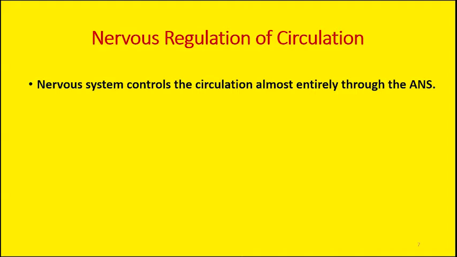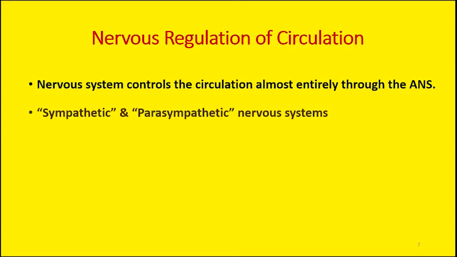almost entirely through the autonomic nervous system. So again, the role of the autonomic nervous system is very important. Almost entirely it is controlled by the autonomic nervous system. And when we use the term autonomic nervous system, we are referring to these two subdivisions of the nervous system, that is the sympathetic division and the parasympathetic division.